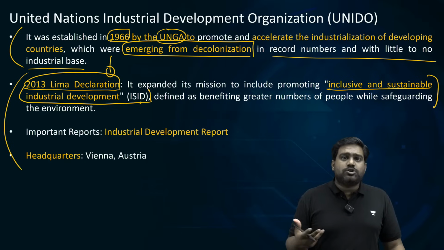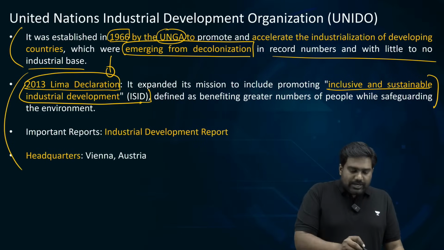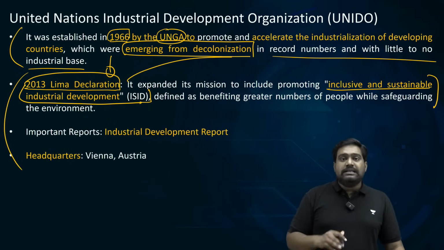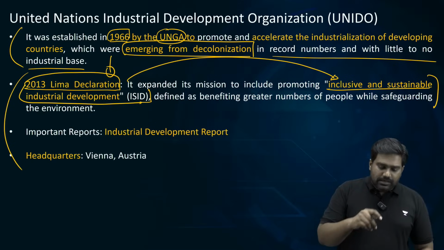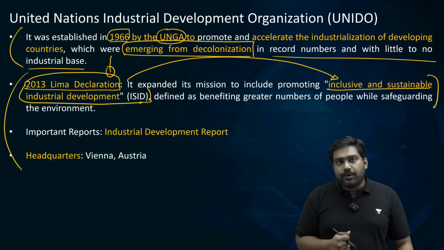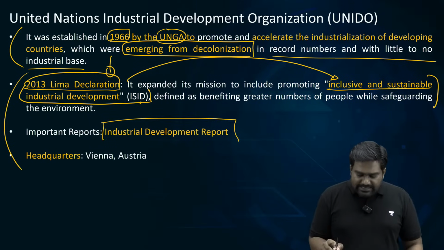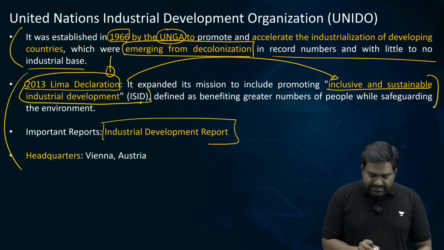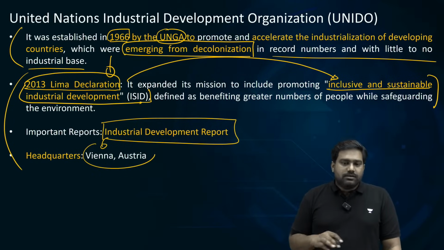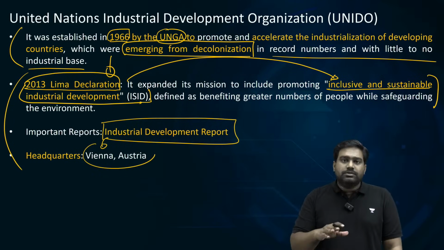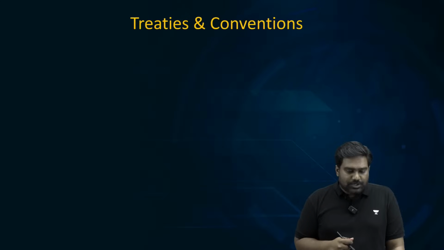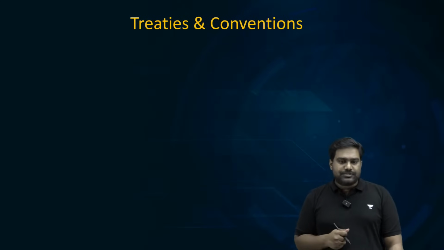It could lead to exploitation of natural resources. But to ensure that industrial development is done in an inclusive, sustainable manner, the 2013 Lima Declaration was adopted. It brings out the Industrial Development Report and is headquartered in Vienna. So just straightforward facts. If you know this, you will be able to answer any question. UPSC will not go beyond this.